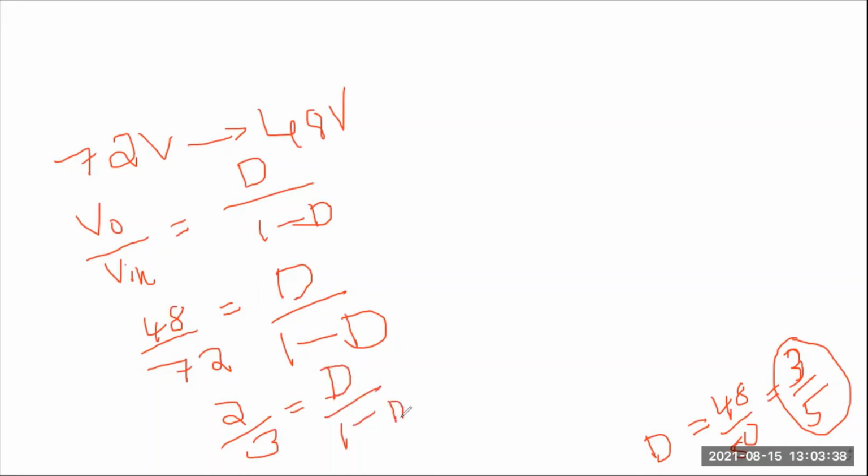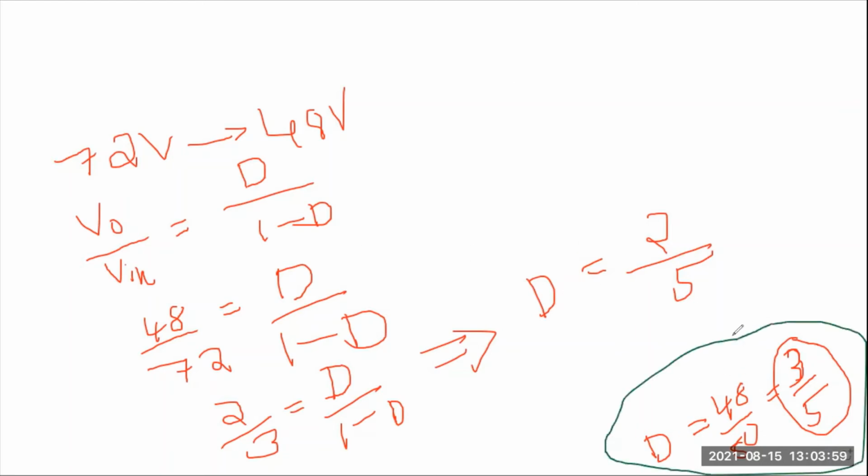Do the cross multiplication and you can calculate the duty cycle. Let me directly write the answer, because don't spend much time on simplification. You should get the answer as 2 by 5. Now let us consider the two cases. When it operates as a boost mode, the duty cycle is 3 by 5. When it operates as a buck mode, the duty cycle is equal to 2 by 5.